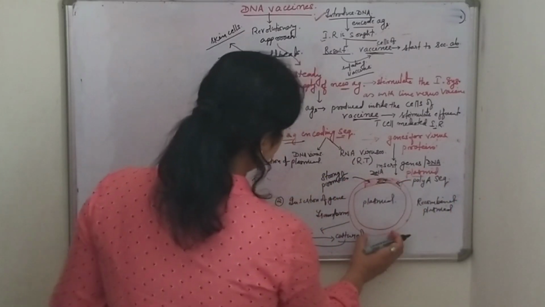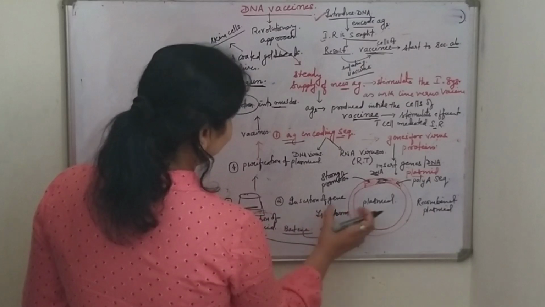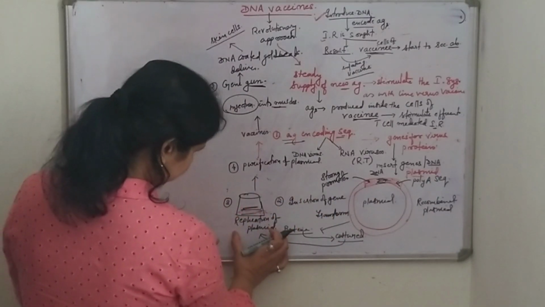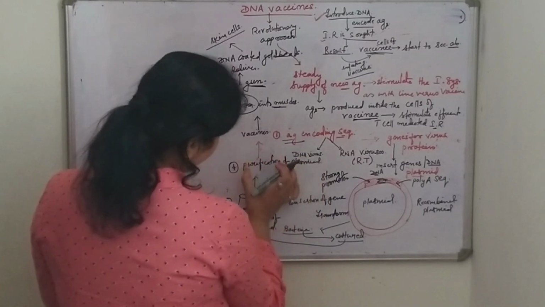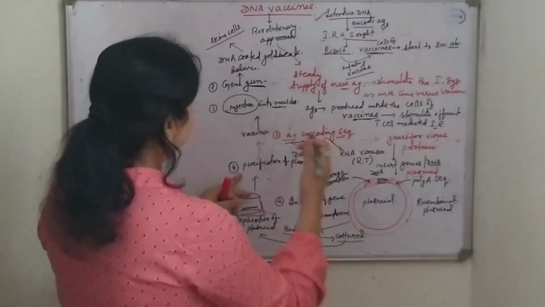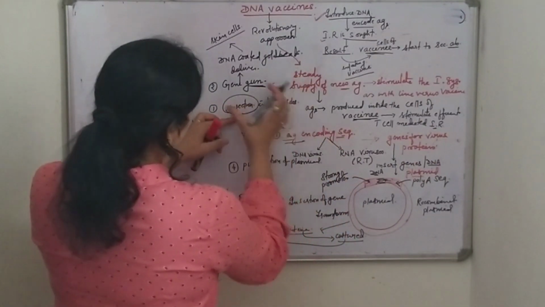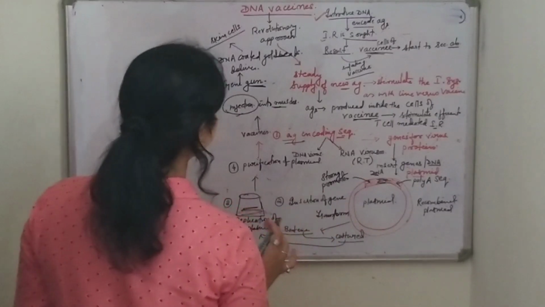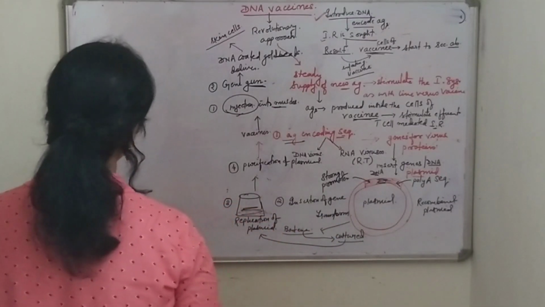Then they are transformed into bacteria and cultured, so replication of plasmid takes place. After that the plasmids are purified and used as vaccine, delivered in the form of injections or gene gun. So this is the DNA vaccine preparation.